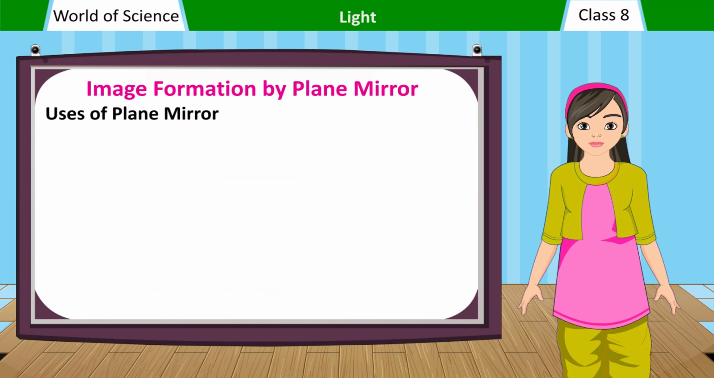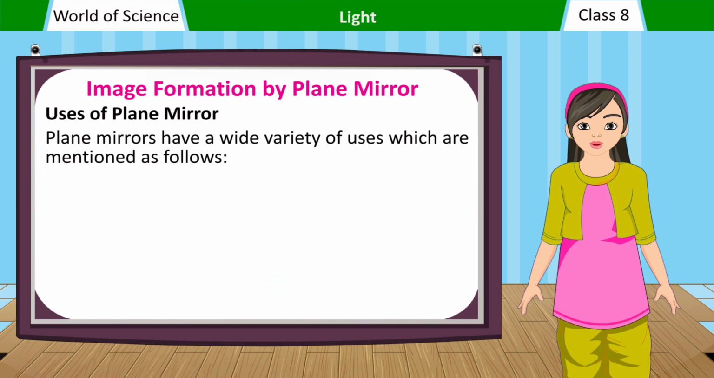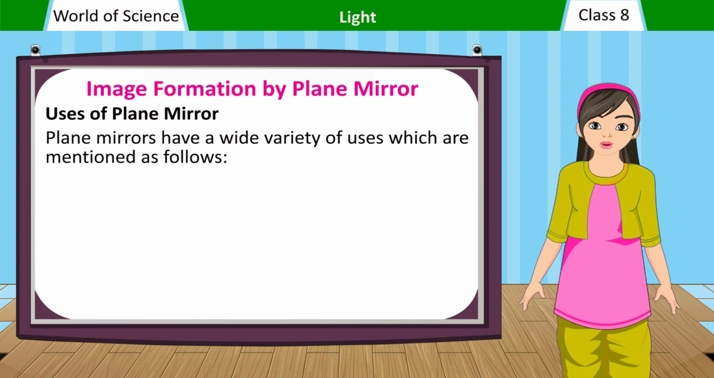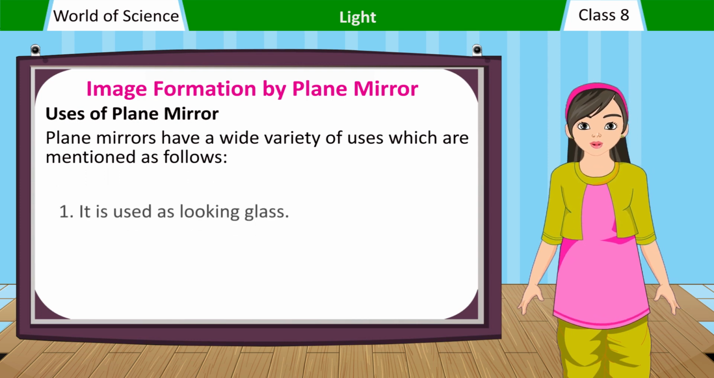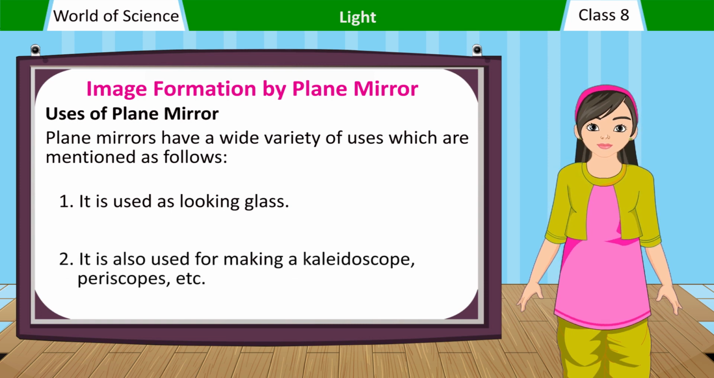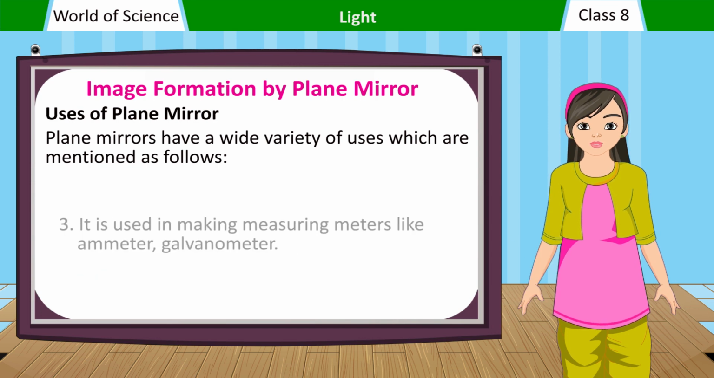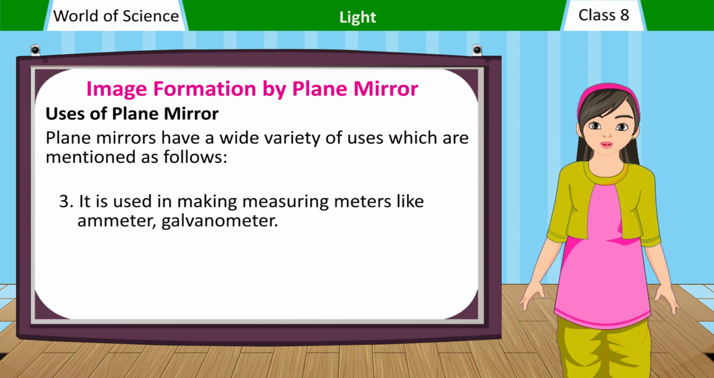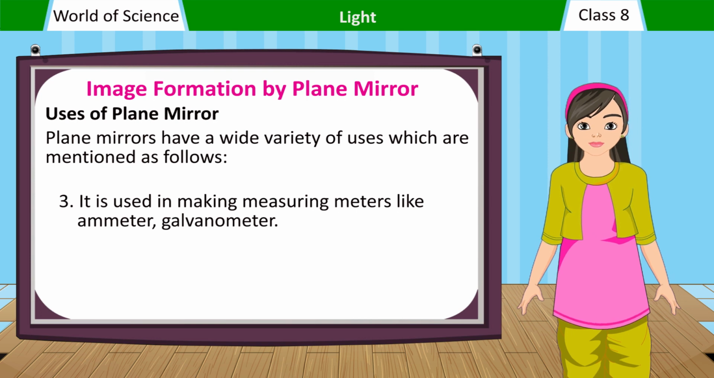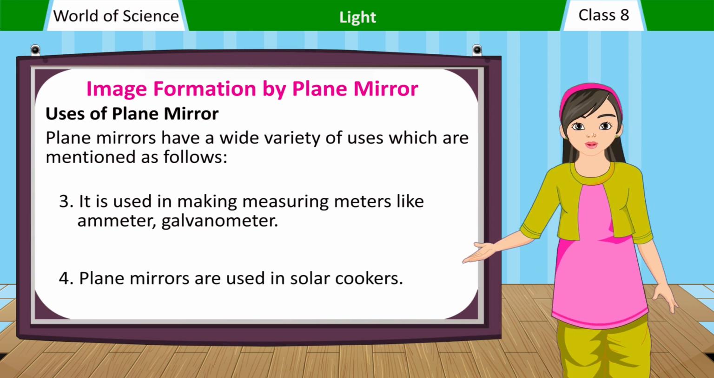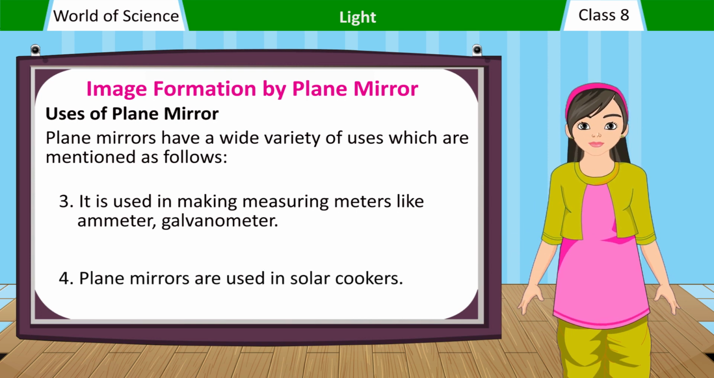Uses of plane mirror. Plane mirrors have a wide variety of uses which are mentioned as follows. 1. It is used as looking glass. 2. It is also used for making a kaleidoscope, periscopes, etc. 3. It is used in making measuring meters like ammeter, galvanometer. 4. Plane mirrors are used in solar cookers.